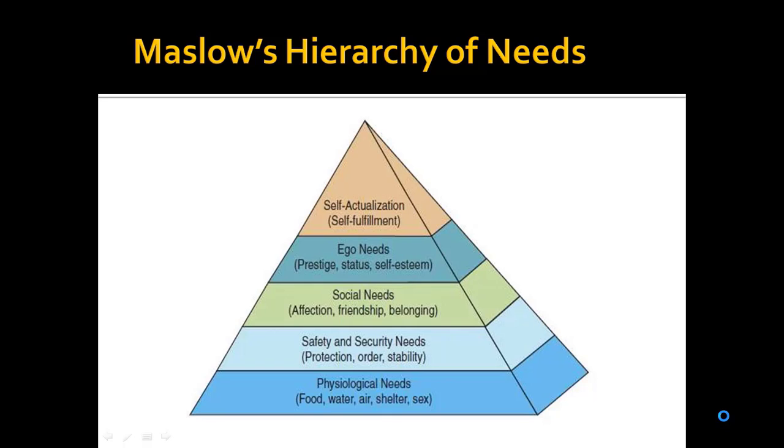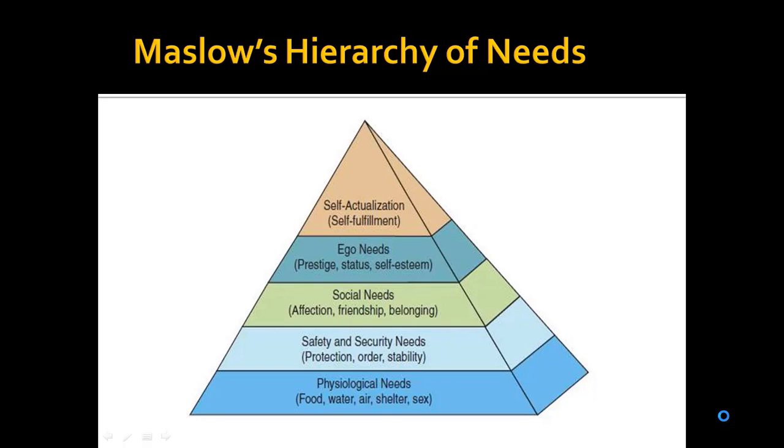For example, health and availability of healthcare are important safety concerns. Savings accounts, insurance policies, education, and vocational training are all means by which individuals satisfy the need for security. So it's not just about physical security, it could be about financial security or a sense of security. It's about healthcare. That is what he has highlighted here.